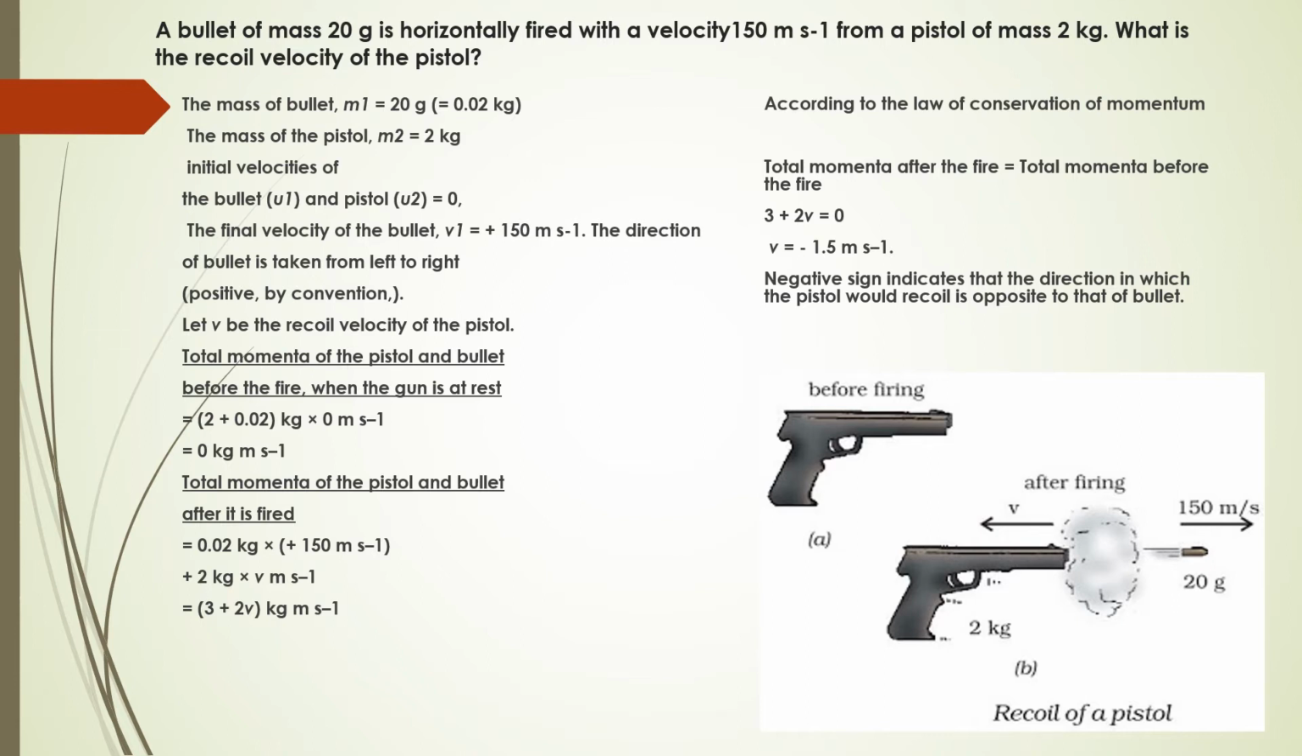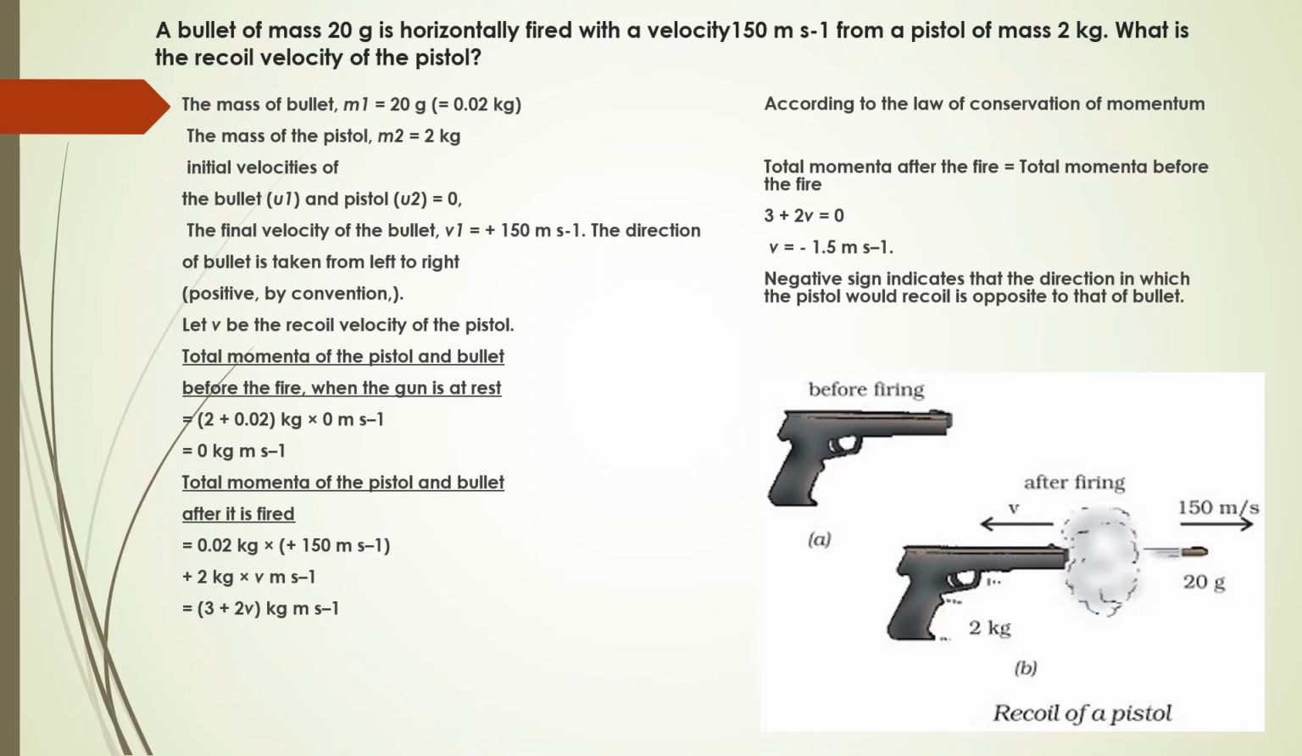Because the gun is at rest, you can write the total momentum as (2 plus 0.02) kg into 0 meter per second, because the initial velocity is 0. So the total momentum is 0 kg meter per second. Now the total momentum of the pistol and bullet after it is being fired.